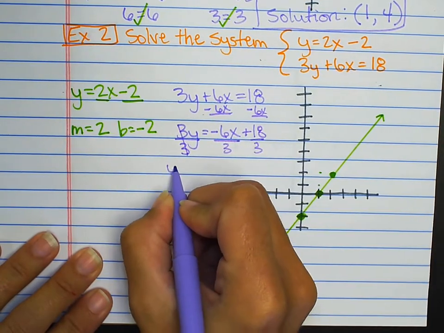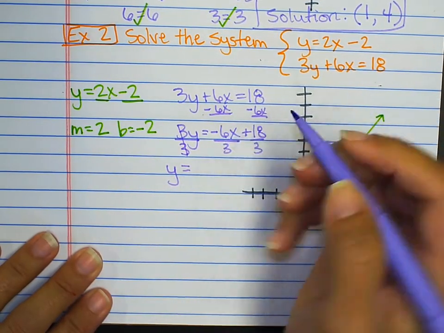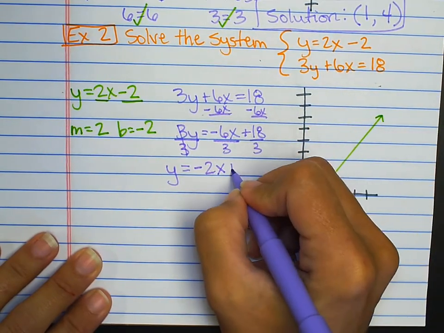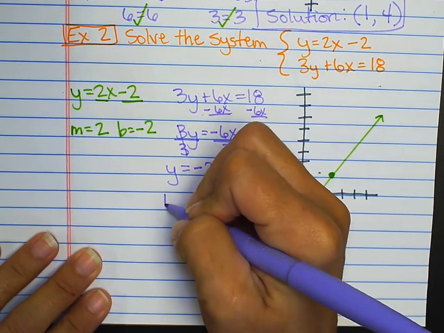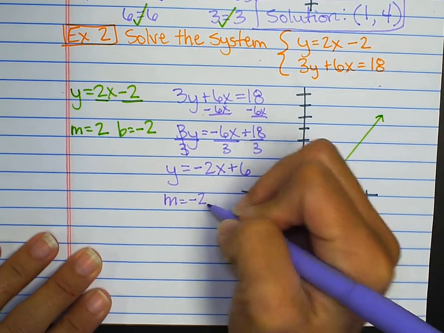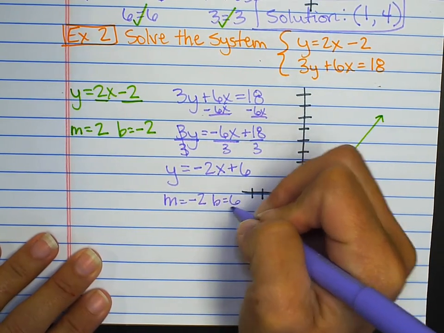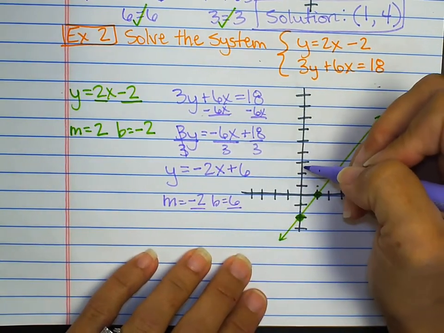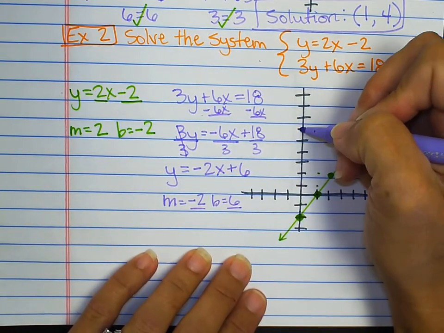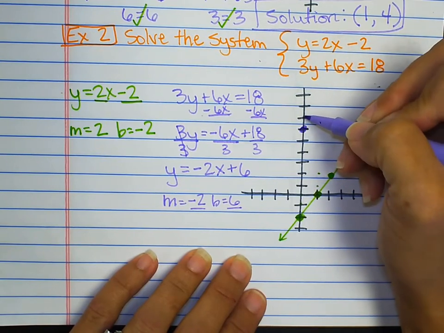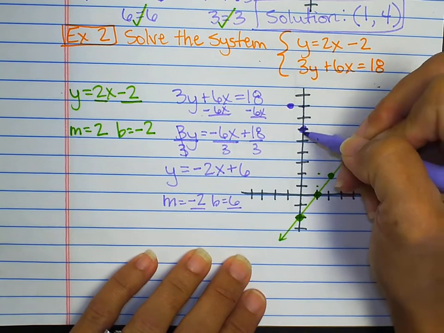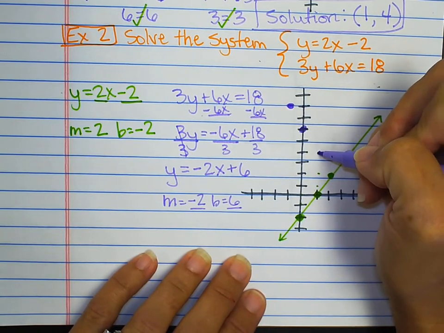Those cancel. That leaves me with y equals negative 6 divided by 3, which is negative 2x. 18 divided by 3 is 6. That's a slope of negative 2 and a y-intercept of 6. Okay? So y-intercept 1, 2, 3, 4, 5, 6. And then I'm going to rise 2, run 1 to the left, or go down 2, 1 to the right.